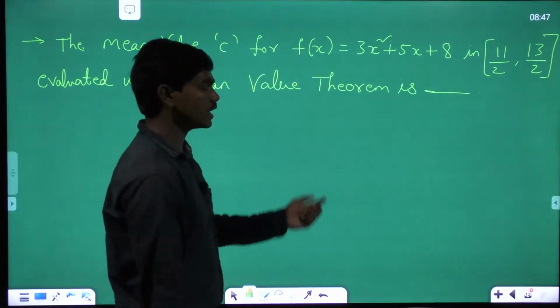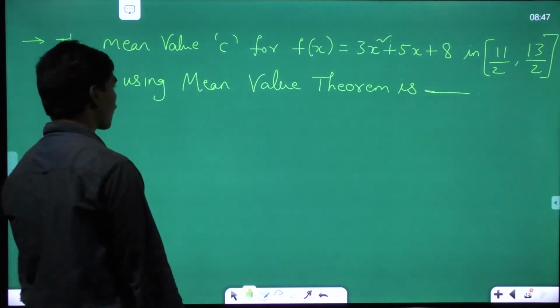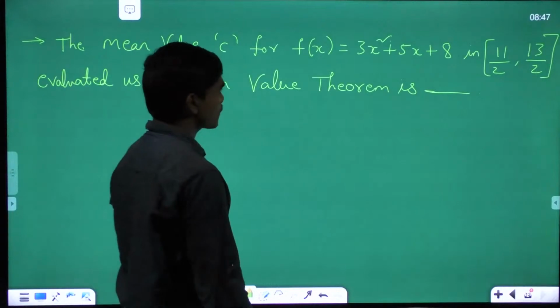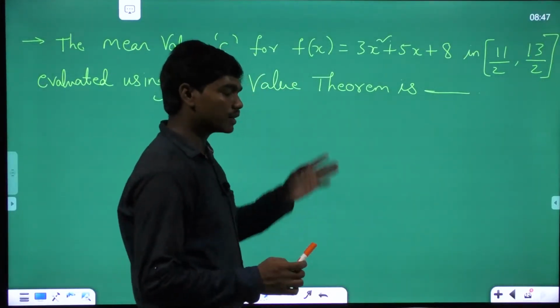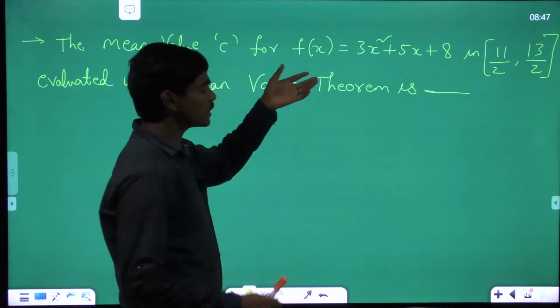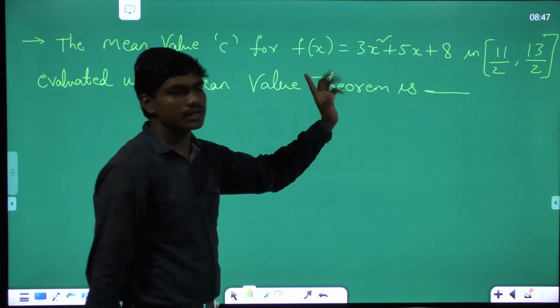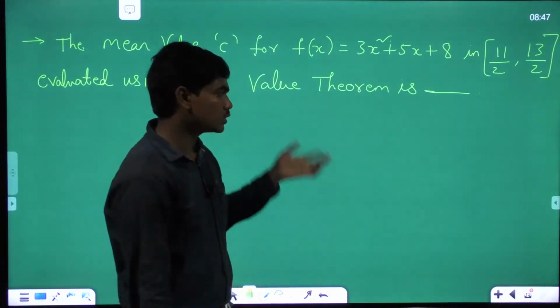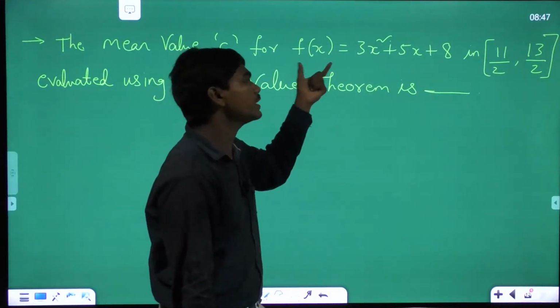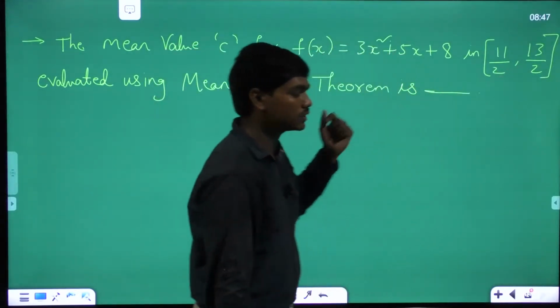What could be the answer for this? I would give you some time for this. See, this is the function. How many functions are given here? Only one function is involved, correct? And you got the interval. So, when there is only one function, go for Lagrange's mean value theorem. Apply Lagrange's mean value theorem. We have f of x, you have a comma b values. So, find out c.